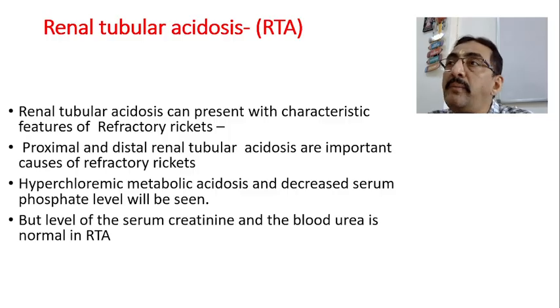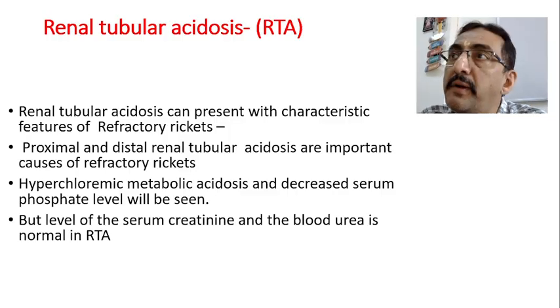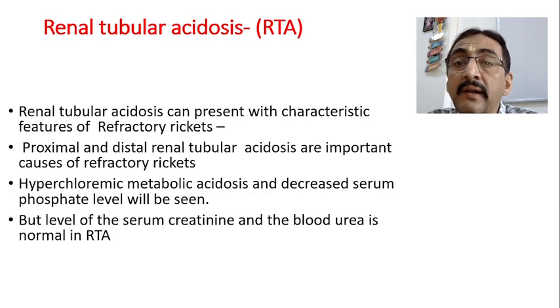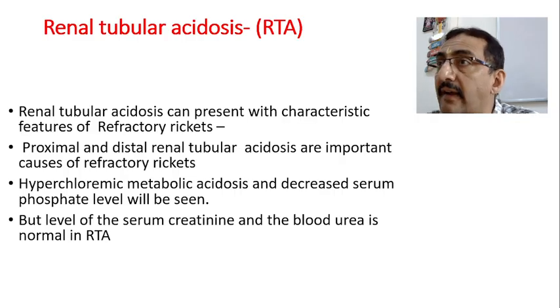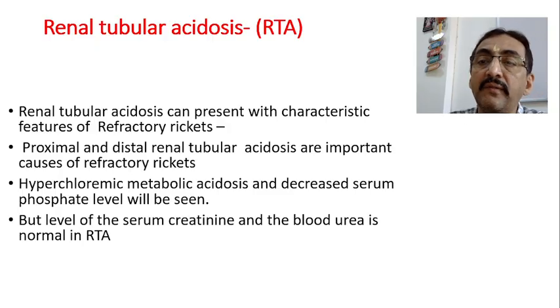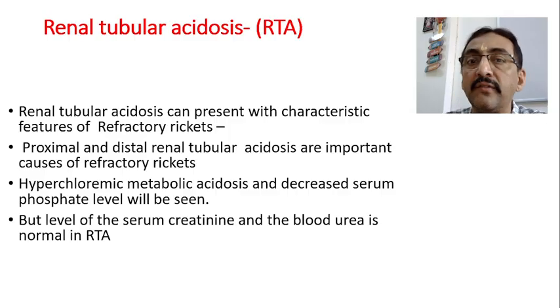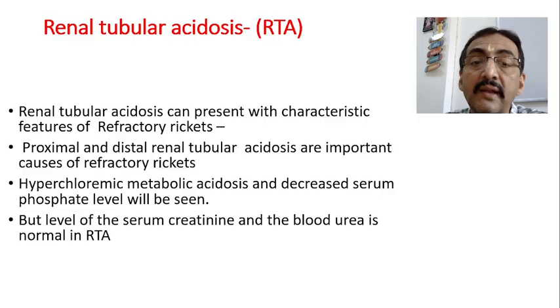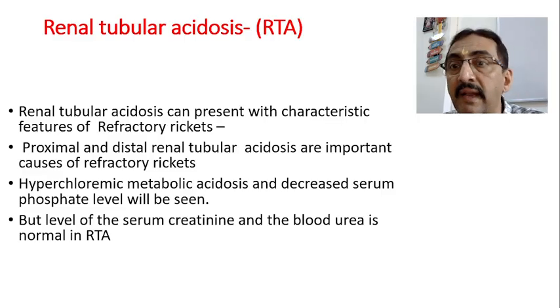Now, one more problem where we have a phosphate-related problem is renal tubular acidosis. Renal tubular acidosis can also present with the characteristic features of refractory rickets. Proximal and distal renal tubular acidosis are very important causes of refractory rickets. How? Hyperchloremic metabolic acidosis and decreased serum phosphate level will be seen.